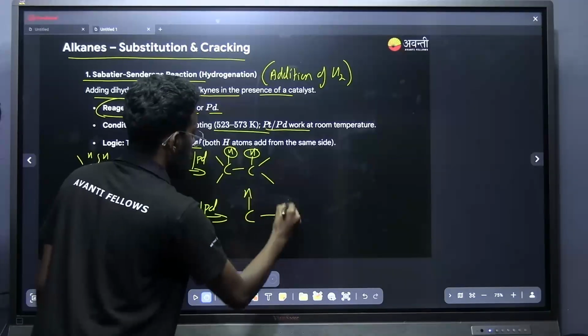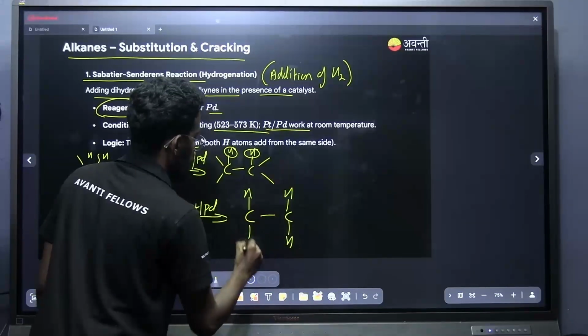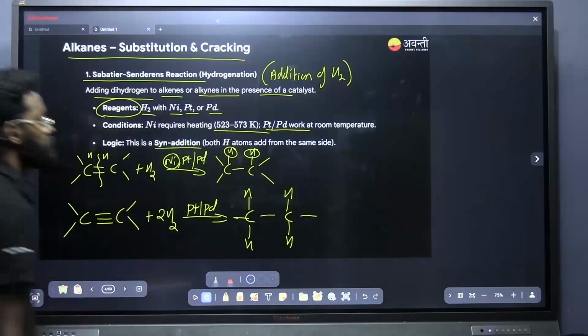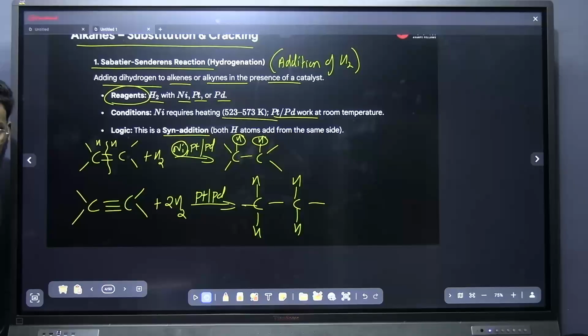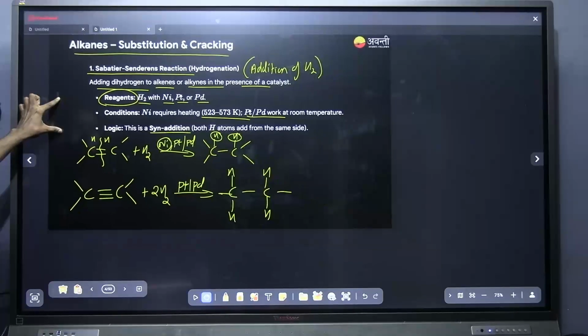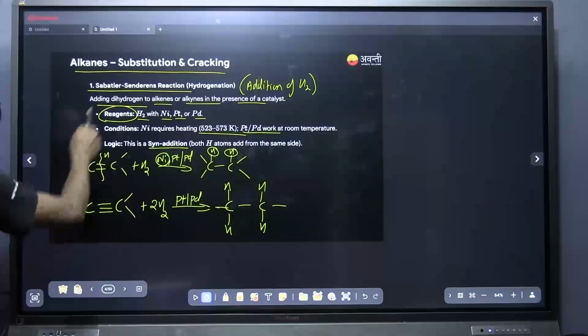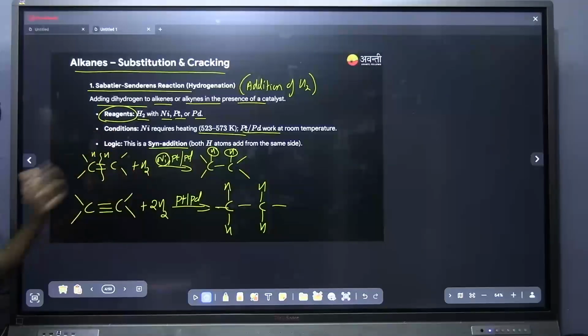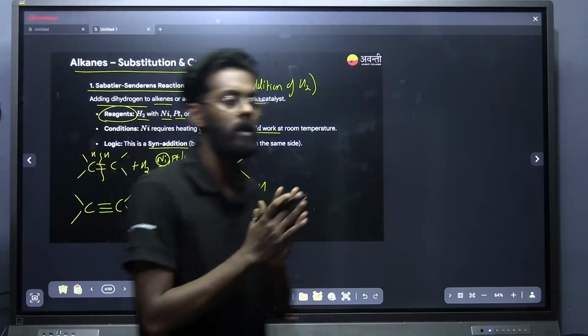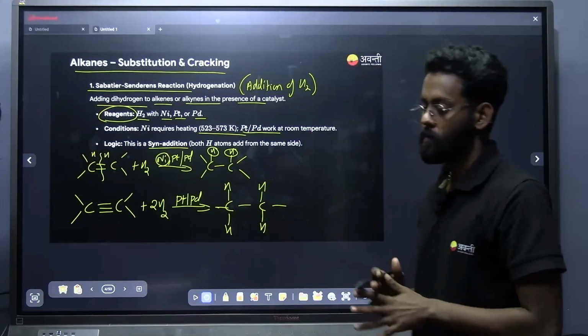Here there will be addition of 2 hydrogen. There will be addition of 2 H2 molecules if I am using alkyne. This is how we can prepare alkane using the hydrogenation method. Just note down all these points, and it's a very easy question only. Just add hydrogen between the 2 carbons of the double bond. That's the only thing. Shall I move?